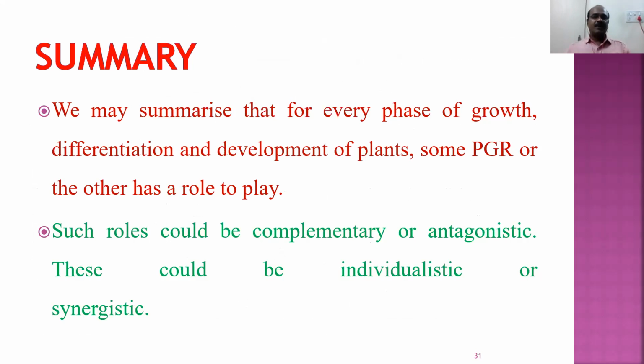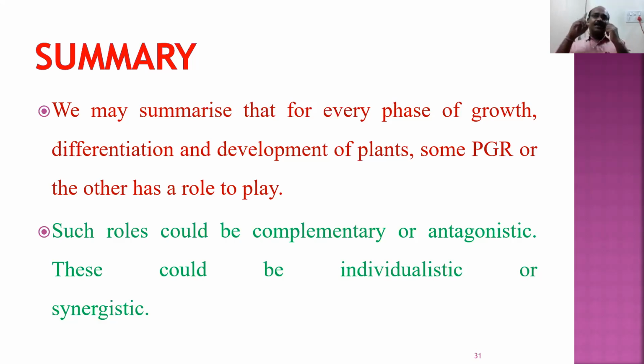These plant growth regulators play an important role. Some of the plant growth regulators are complementary. Complementary means they support each other. For example, auxins, cytokinins, gibberellins, they support each other. Some of them are antagonistic. Gibberellins and abscisic acid are antagonistic. That means they perform opposite functions. And some of them are individualistic.